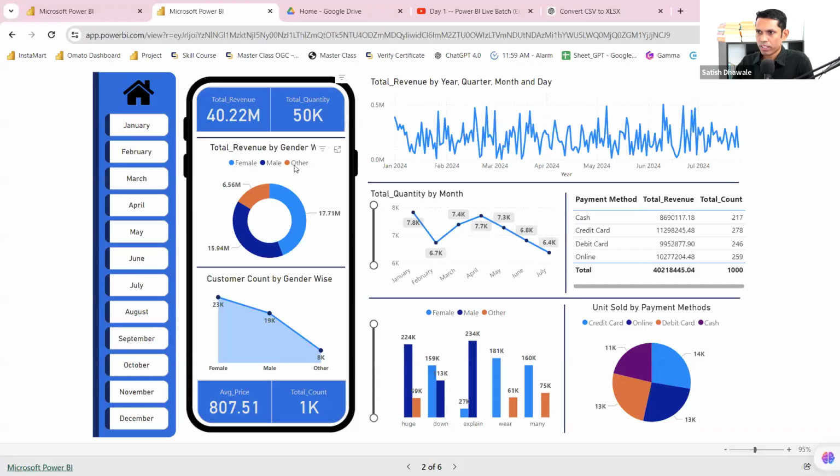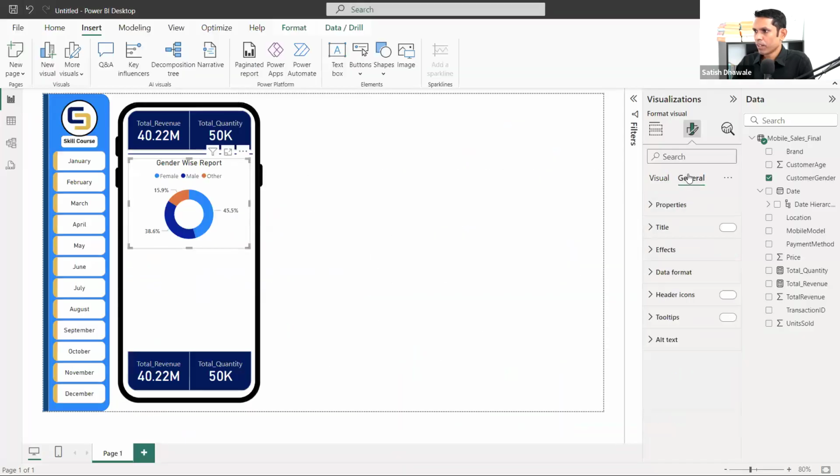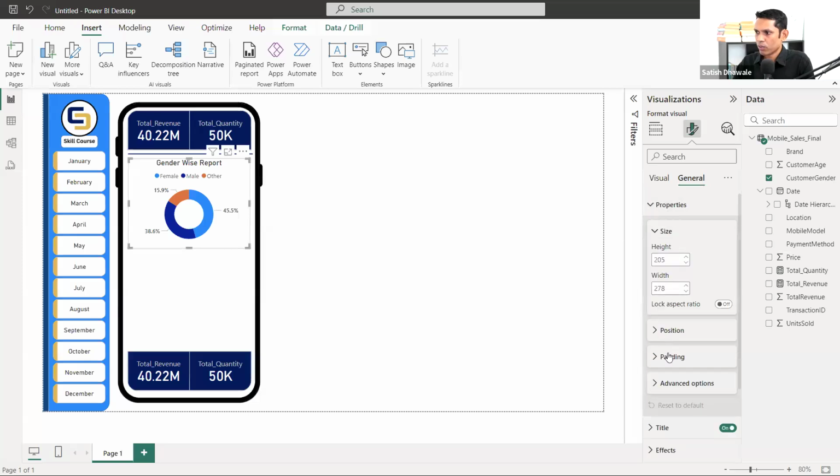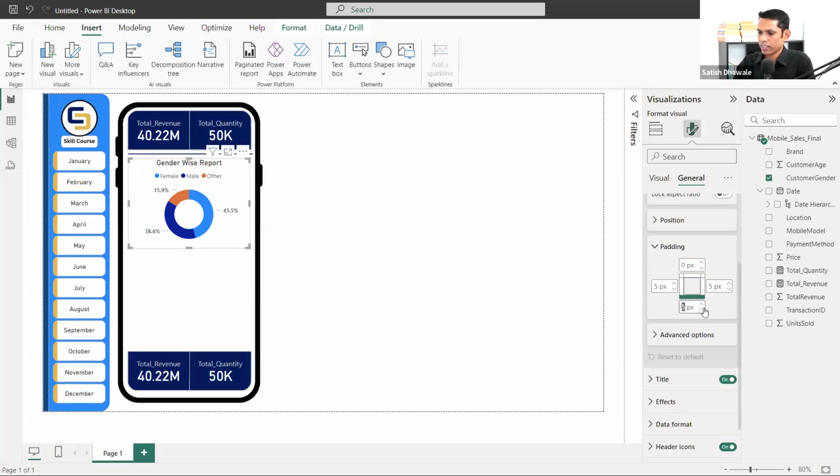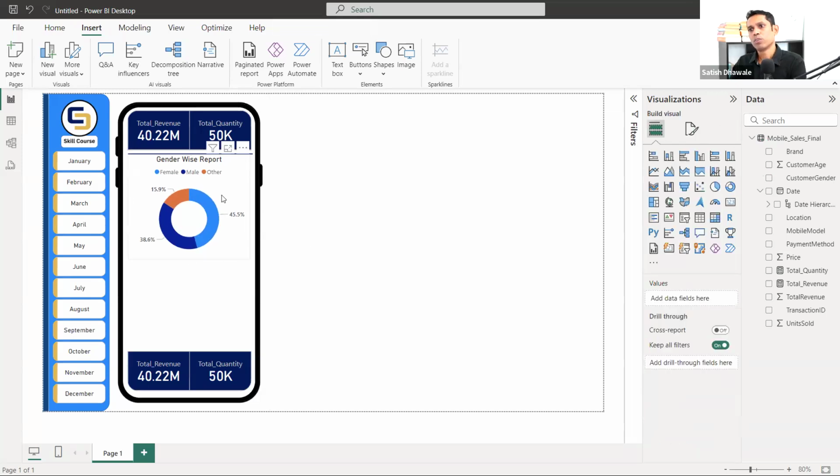So in order to get it in a proper way, I'll do one thing. Go to the general, go to the properties, go to the padding, and I think we should decrease this padding. Top 0, left 0, right 0. So let us increase the height a little bit. Okay, let us put it this way. So this looks good. Okay, so you can go in.